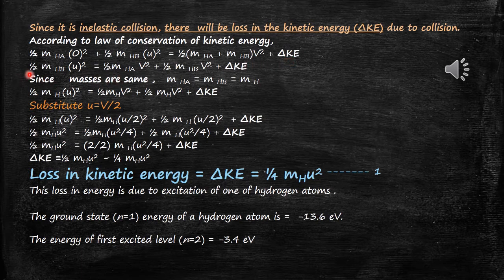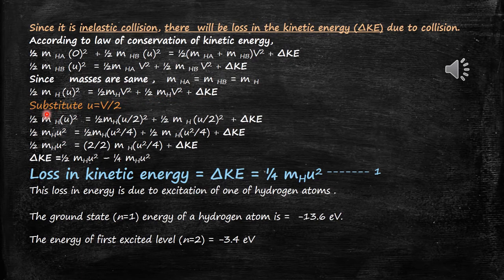Now how to write the next equation? Half mHB u square is equal to half mHA v square plus half mHB v square plus del Ke. Here masses are the same, therefore simply we can write mH. Half mH u square is equal to half mH v square plus half mH v square plus del Ke.